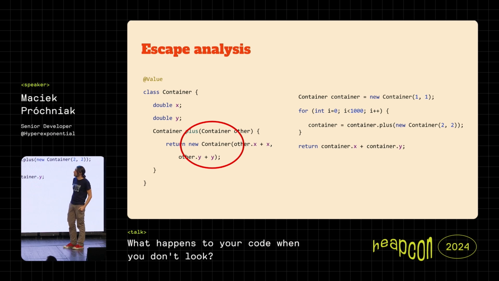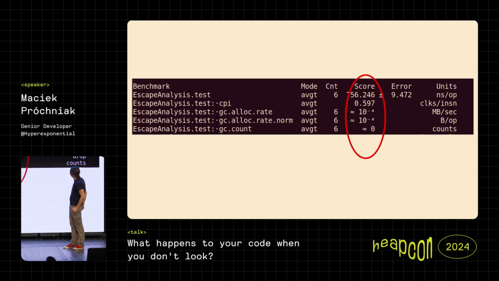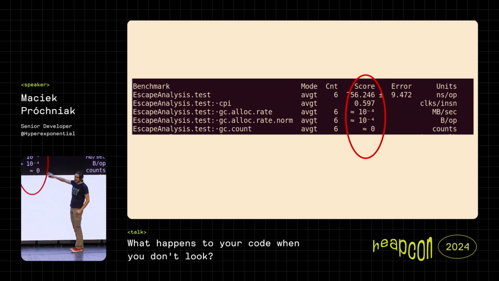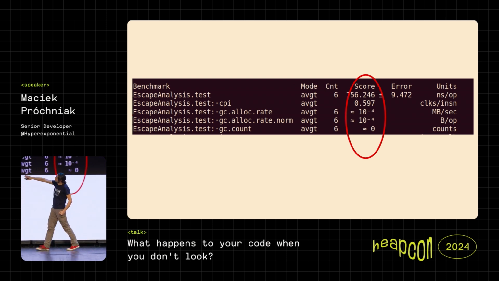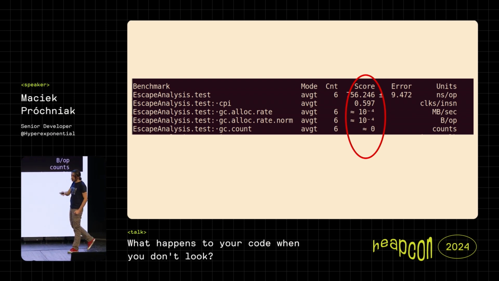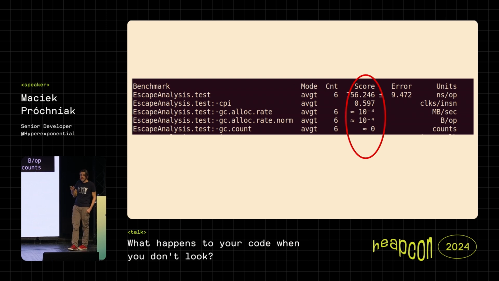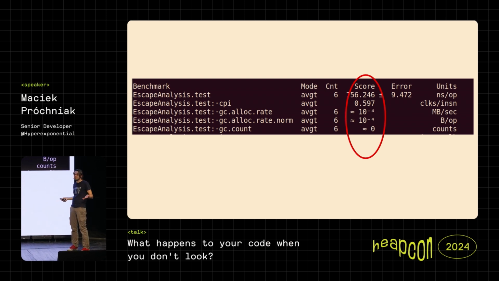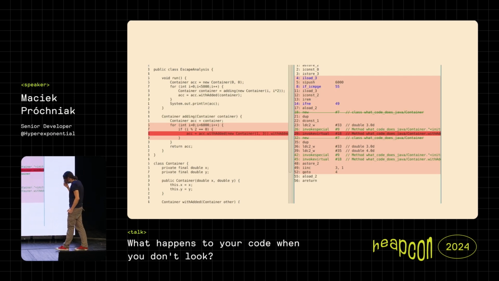But when we run a benchmark containing this stuff, using again some standard Java benchmarking tool, we can see that actually there's no garbage collection. And if we look here at the thing called GC allocation rate, we can see that it's negligible, right? That we almost don't allocate anything. So again, we start to think, what the hell is going on, and why are the new objects not created? Is it something connected to the fact that we cannot monitor it because it happens so fast? But in reality, something different happens.